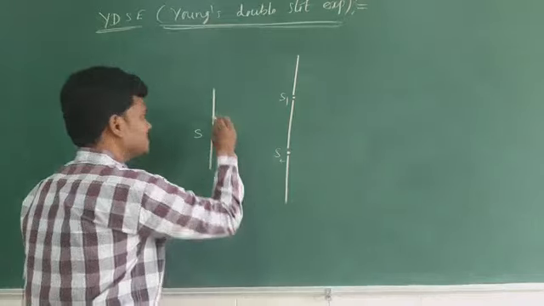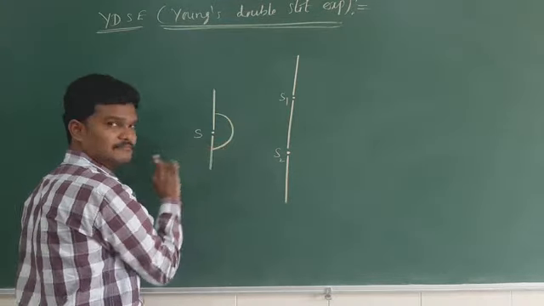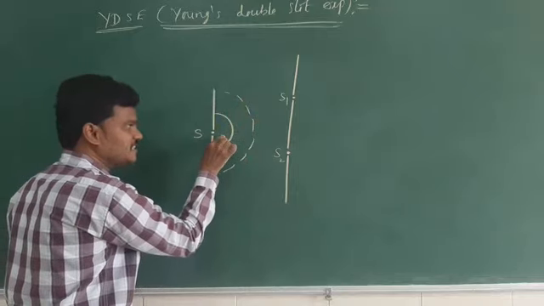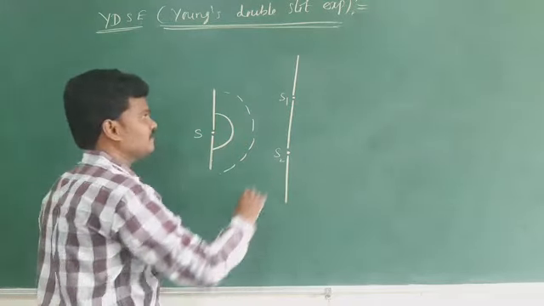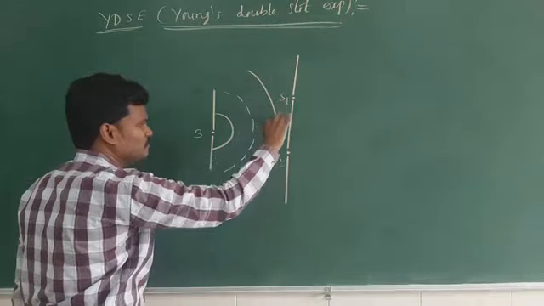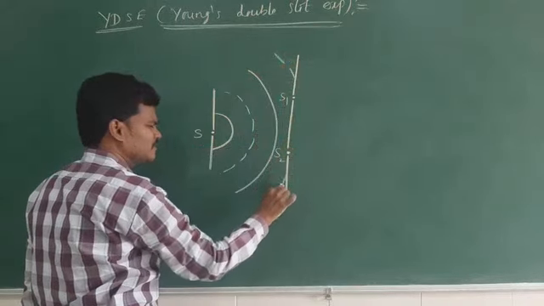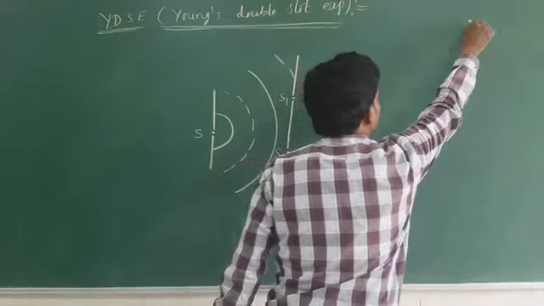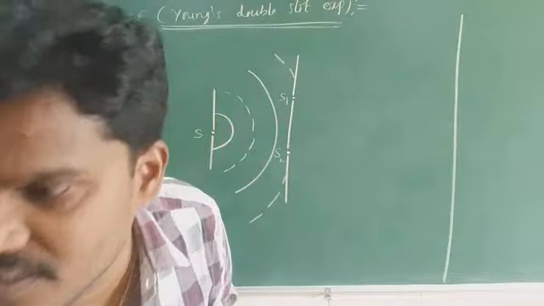Spherical. Now let us suppose, for understanding, I will draw one crest. Next, if it is a crest, next automatically? Trough. Next, crest. Next, trough. Listen carefully. Clear? At a certain distance he placed the screen.